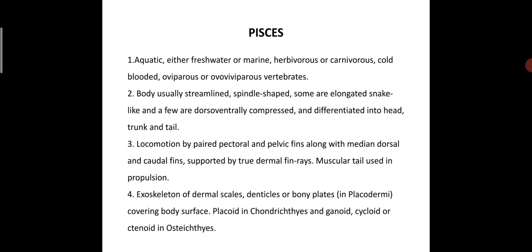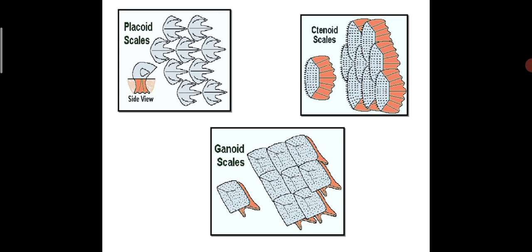Okay. So next thing is exoskeleton of dermal scales. In the bony plates, they have different kinds of scale structures like placoid scale as well as cycloid scale, ctenoid scale, as well as another kind, ganoid scales, which are seen in both cartilaginous as well as the bony fishes. Example, cartilaginous fish example is shark, and bony fishes, of course, salmon, tuna, everything is bony fishes. So placoid scale, of course, you can see over here.